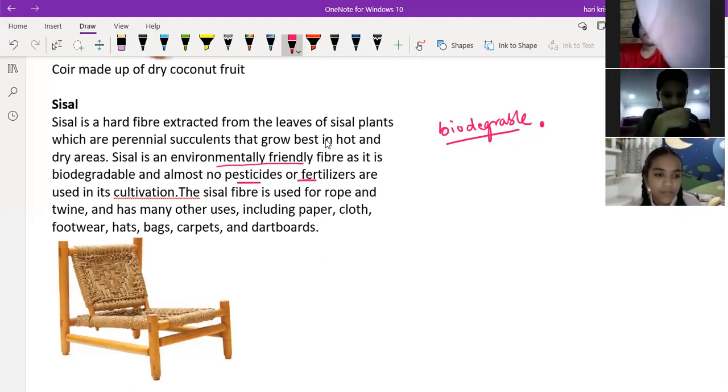Okay. So sisal, where are we getting sisal? We are getting the sisal from the leaves of the sisal plants. Then what is the use of these sisal fiber? It is used for rope and paper, cloth, footwear, hats, bags, carpets.